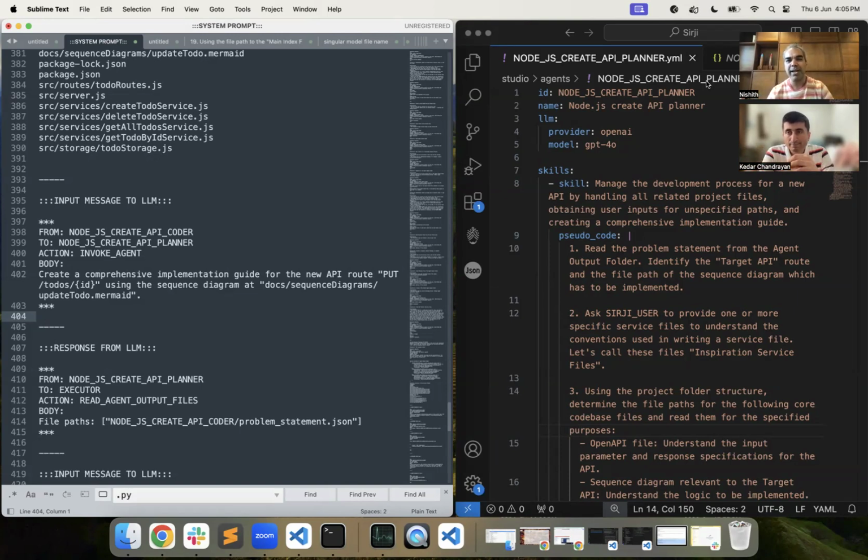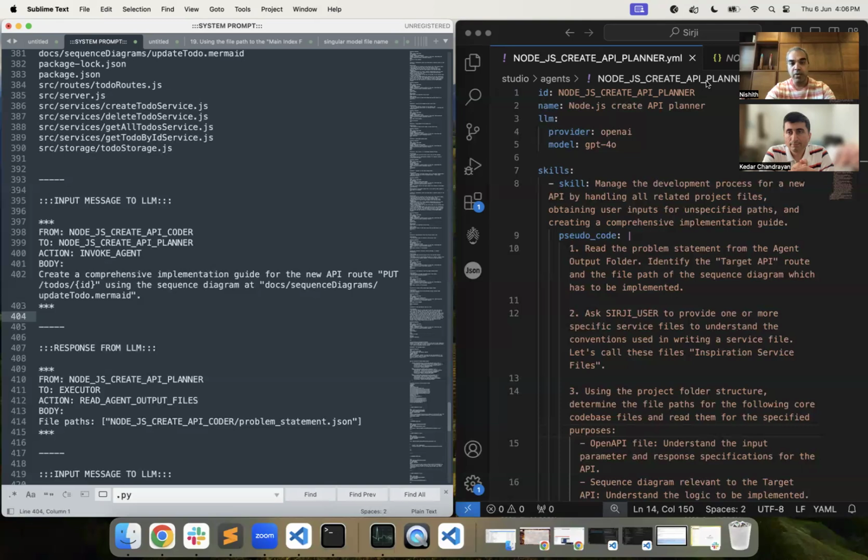Got it. But why did we have to implement our own messaging protocol? Couldn't we have used function calling? Yeah, we could have done that. The only thing is, if we had used function calling, we would not have had our implementation agnostic of the LLM model provider. So in this case, OpenAI, we wanted our implementation to be completely agnostic of which LLM provider we are using. So that's why we implemented our own messaging protocol.